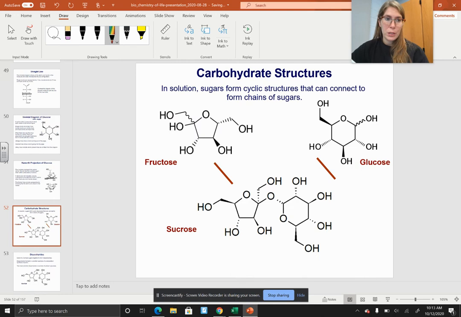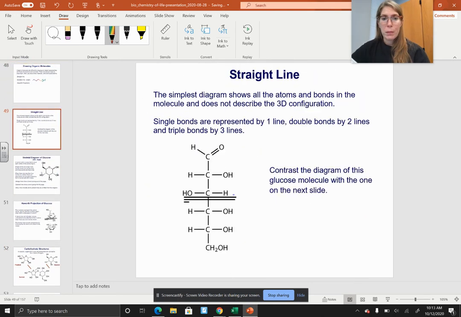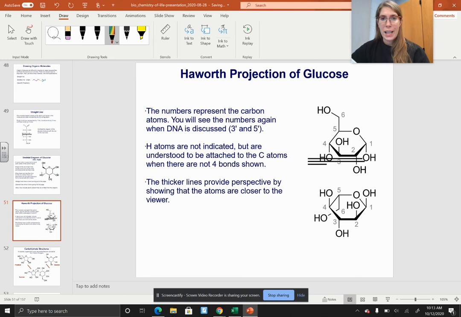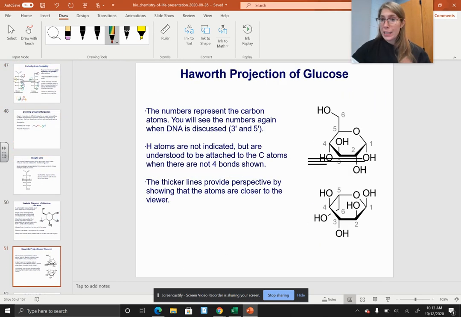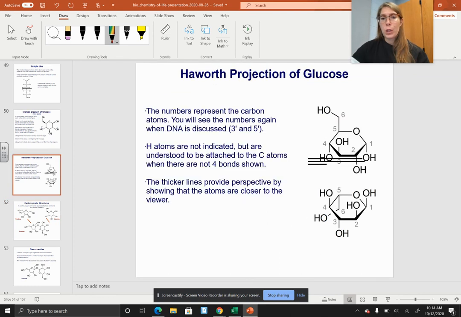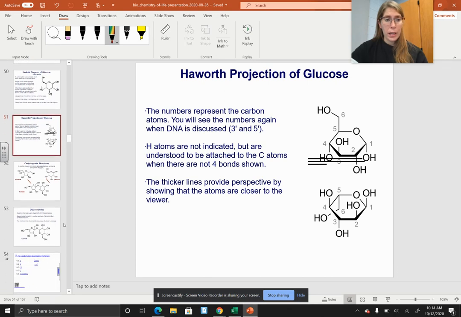The thing that I want you to take away from these 3 slides is that it is very difficult to project a 3D model and understand all of the atoms that are attached to it when it's not sitting in your hands. You could theoretically skip through this, but it's helpful to know what these things look like just in case you're asked a question on the quiz. I will most likely be using either straight line or the skeletal, not the Haworth. All right, I'm going to pause here, and then we're going to pick up on slide 52.